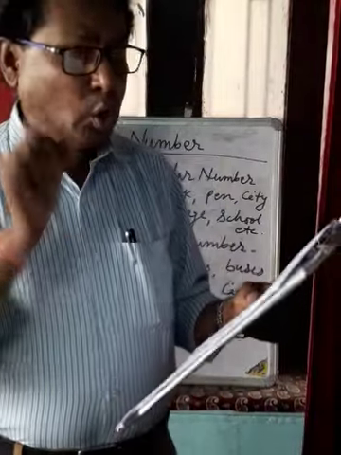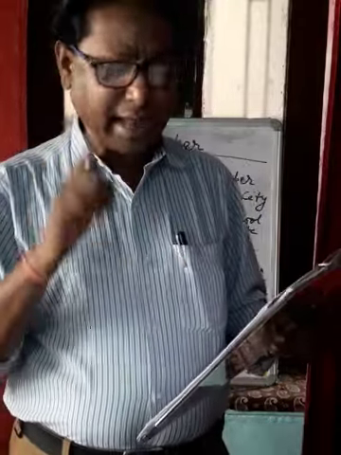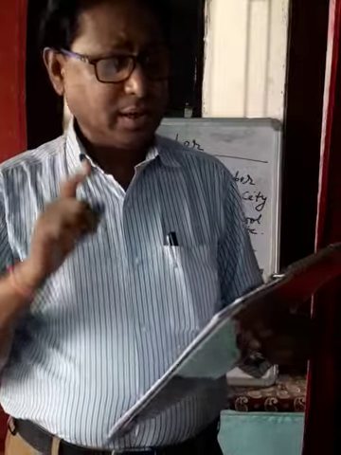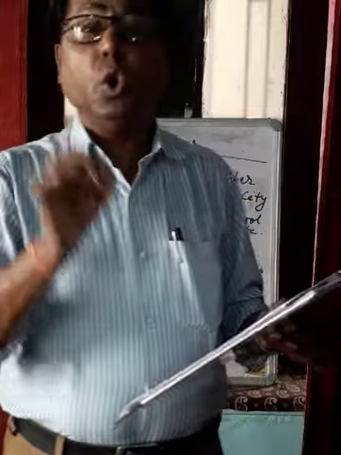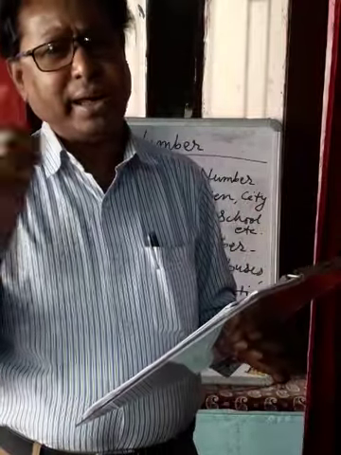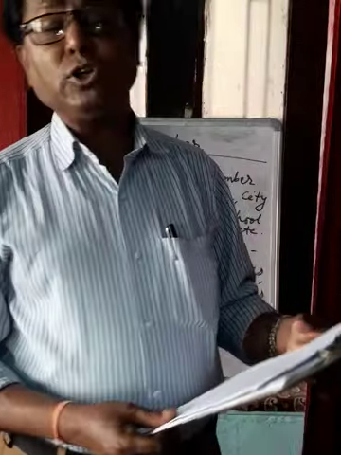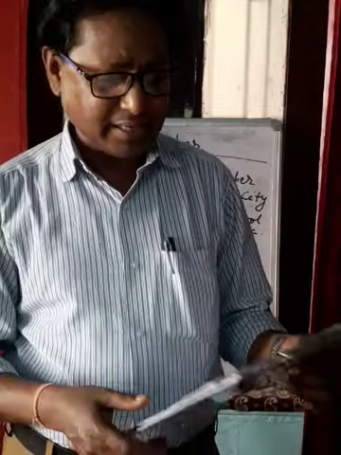Some nouns end in o. Some nouns' last letter is o, and that noun is made plural by adding es. That is also made plural by es. Mango, you are writing mangoes. That will be the plural by adding es. So is here, next one, potato, potatoes. Last letter is o of the noun potato. So plural form of that will be potatoes by adding es.